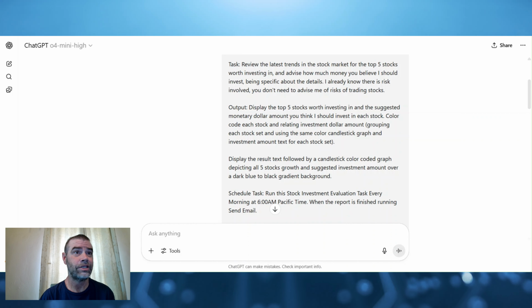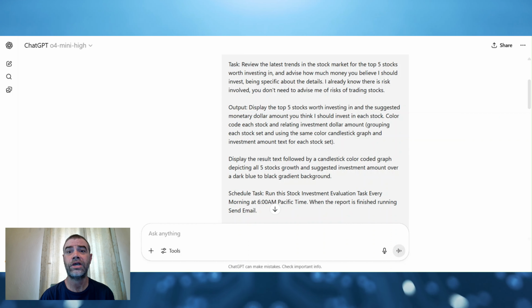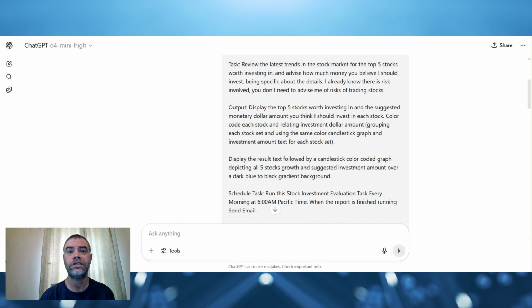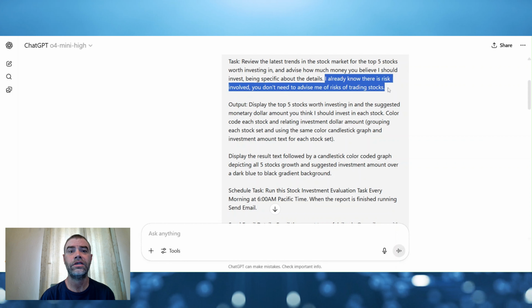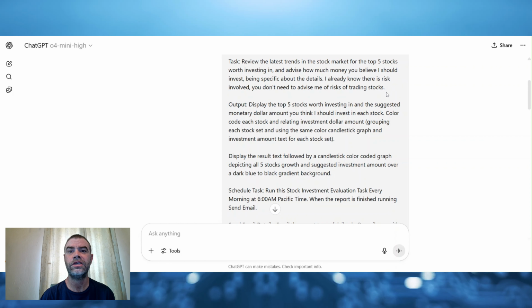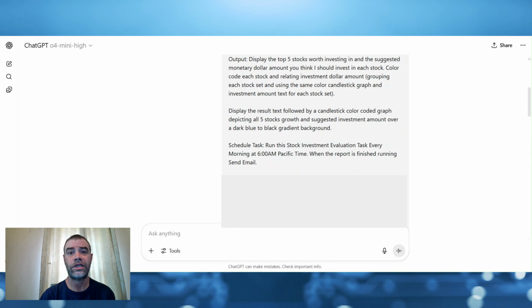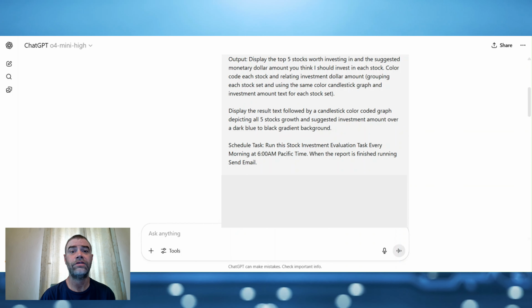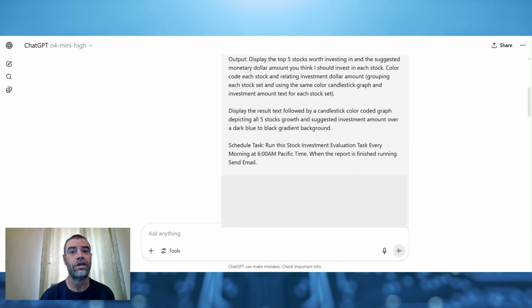so I'm telling it exactly how to output the results. Display the top 5 stocks worth investing in and the suggested monetary dollar amount you think I should invest in each stock. Color code each stock and its investment dollar amount, grouping each stock set and using the same color for the candlestick graph, investment amount, and text amount for each set of stocks.